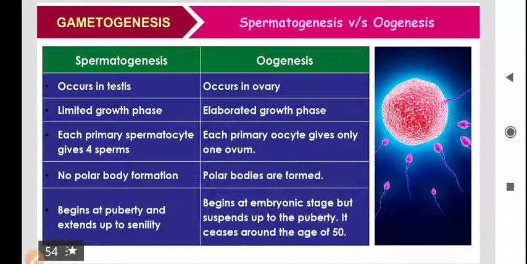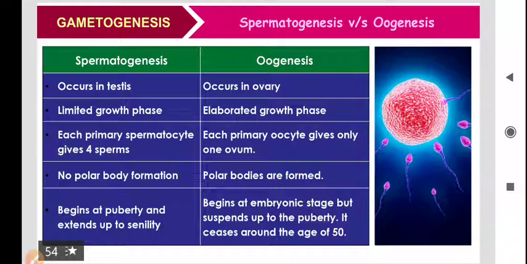Each primary spermatocyte gives 4 sperms, but in oogenesis we get only one egg cell. Finally we get only one cell, and the rest of the cells are polar bodies. In spermatogenesis there is no formation of polar bodies, but in oogenesis it takes place.